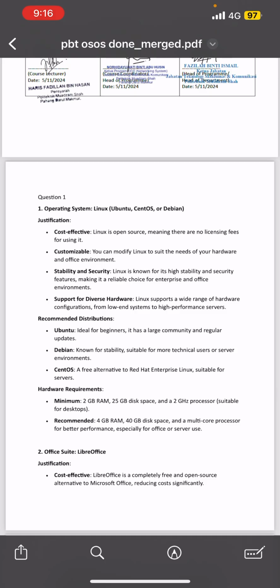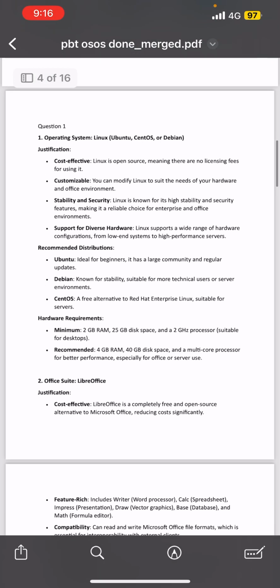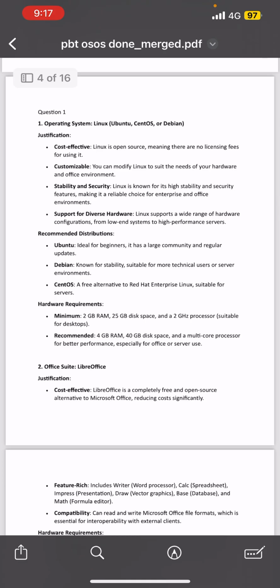So the first one is operating system, Linux like Ubuntu, CentOS or Debian. So the justification for operating system Linux is, first one is cost effective because Linux is open source, meaning there are no licensing fees for using it. Second one is customizable. You can modify Linux to suit the needs of your hardware and office environment.